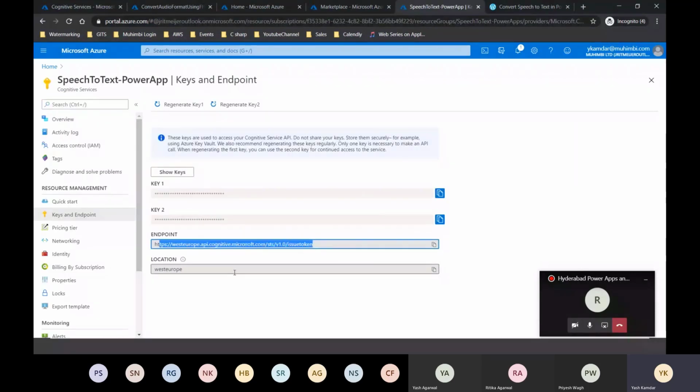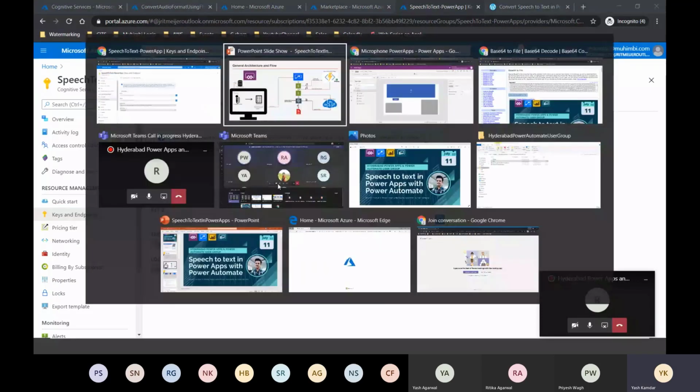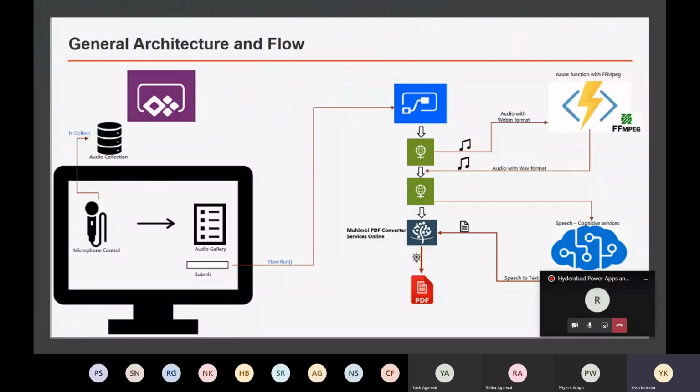So these two things are going to be necessary for us, the key and the endpoint. It's very simple. I'm not going to show you how I have filled up the form to ramp up this speech service, but if you go on Google, it's just a 4-step process. But very important to note that once you have ramped this up, you'll get two things: one is the key and one is the endpoint. Okay, so now let's go back to the slideshow.